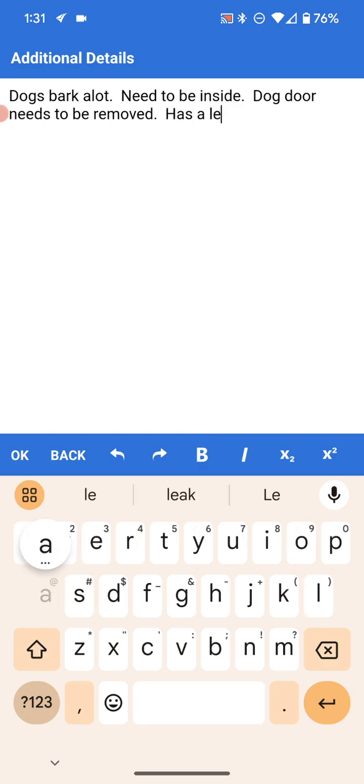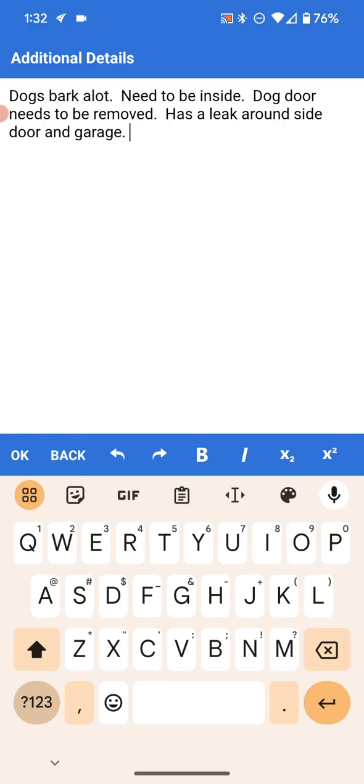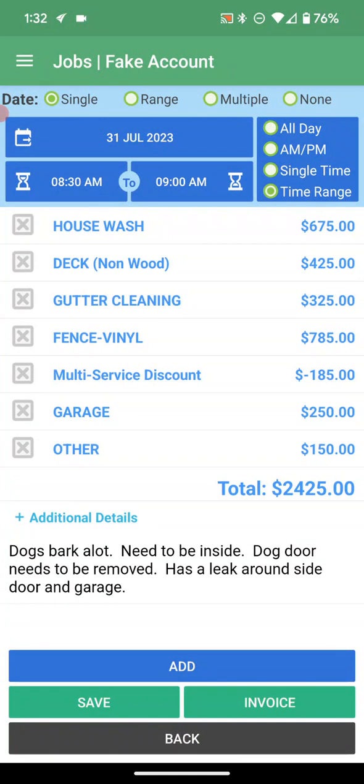Has a leak around side door and garage. So those are all things that we want as additional details. The client sees all of what we can see here, all the descriptions for the services, the additional details, they see that. So just be mindful of that. You wouldn't put like lady is crazy there, because then she's really going to be crazy because she's going to see what you wrote on there.